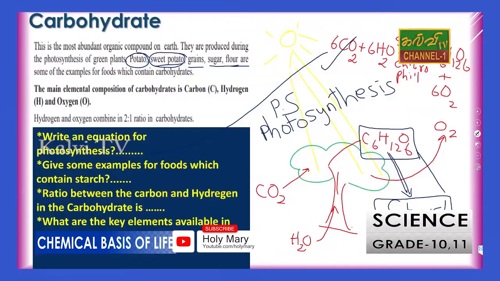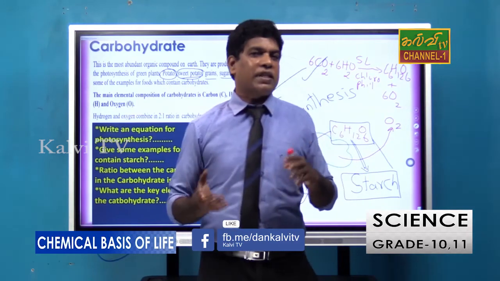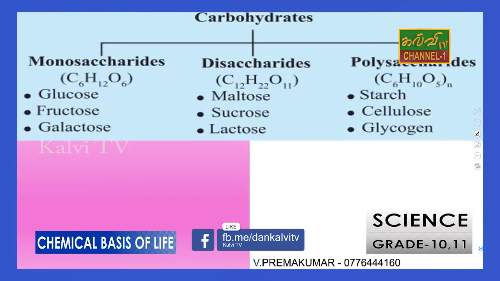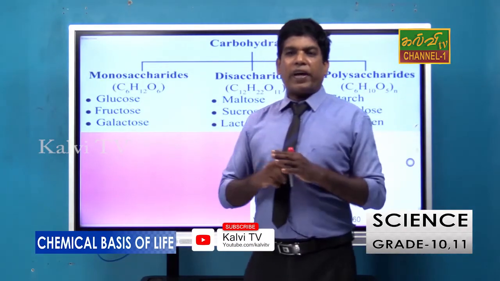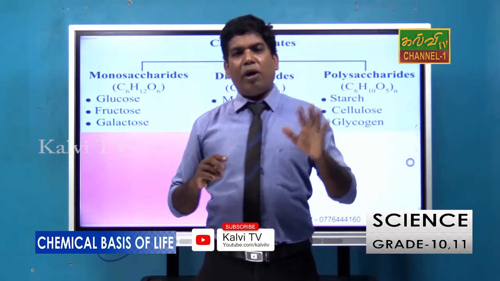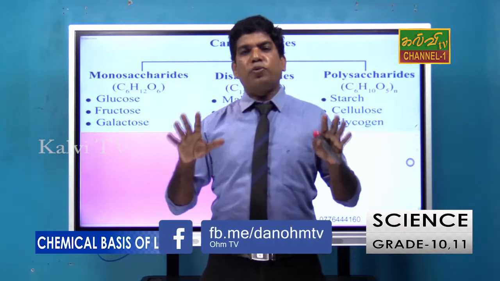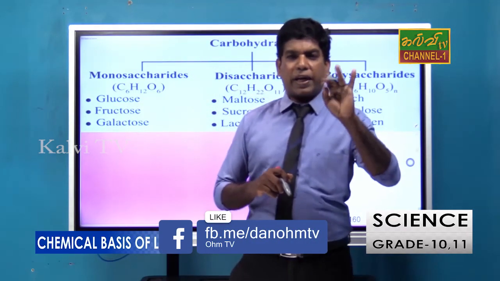What are the key elements available in carbohydrate? We already studied: carbon, hydrogen and oxygen. So next slide. Carbohydrate can be classified into three groups. What are they? Monosaccharide, disaccharide and polysaccharide.